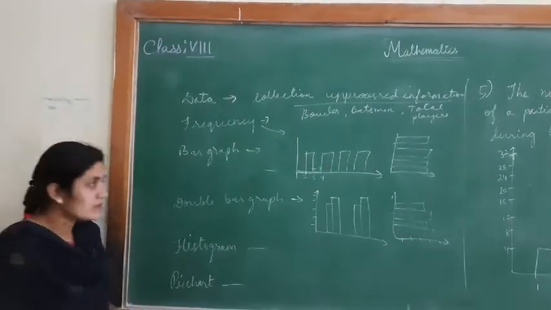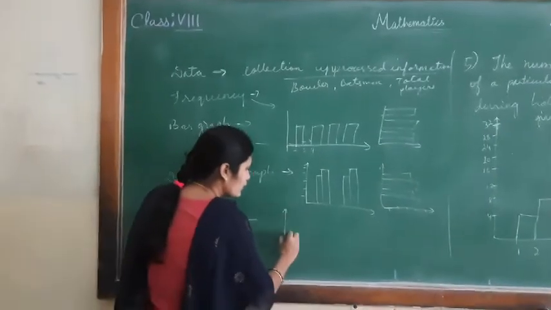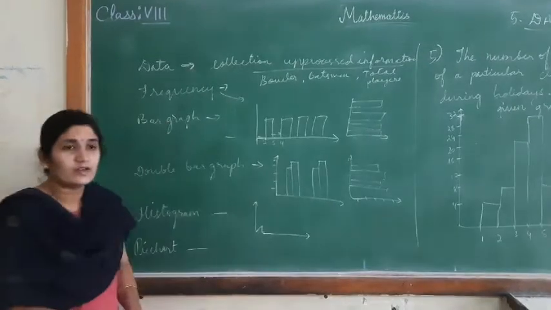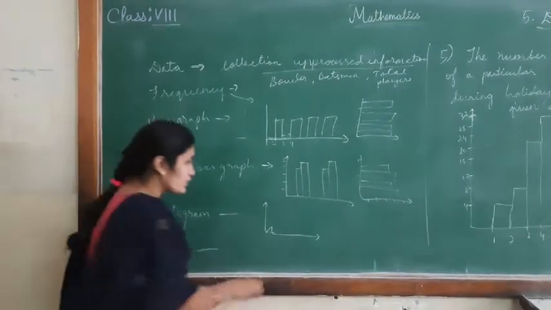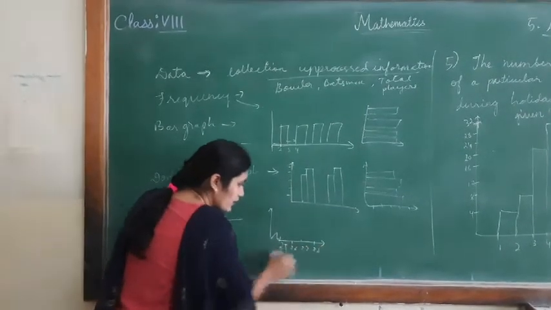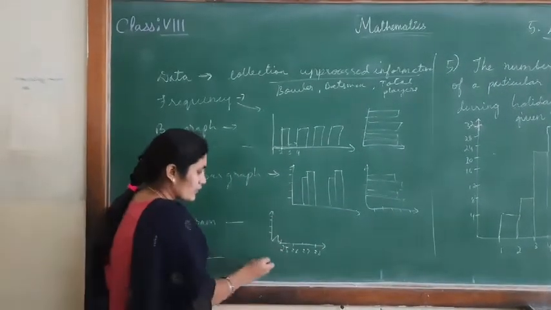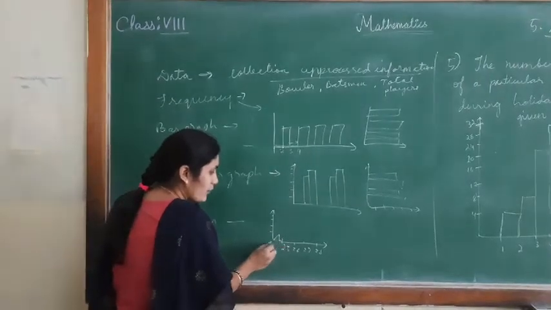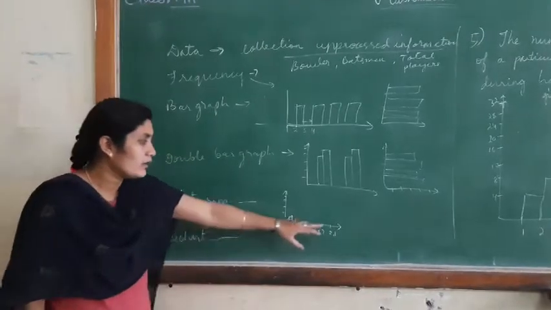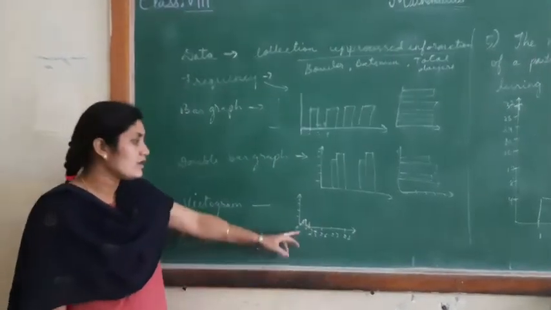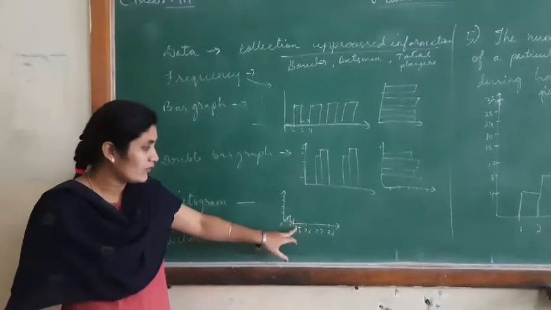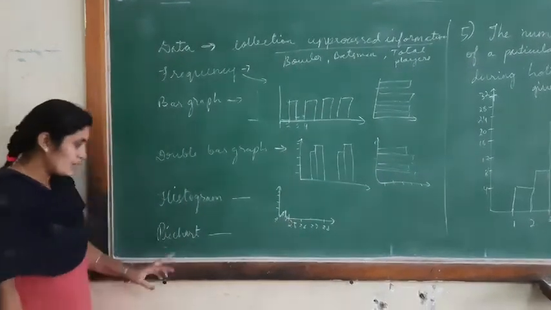Now histogram. Histogram is nothing but where the continuation will be there. For example, the temperature of a city, from 0 directly you count it as 25, then 26, 27, 28. These are the temperatures, and here some cities are given. So if this is 0, the gap between 0 and 25 is shown by a jagged line. This is nothing but the histogram representation, where the gap between 0 and the first number is truncated.